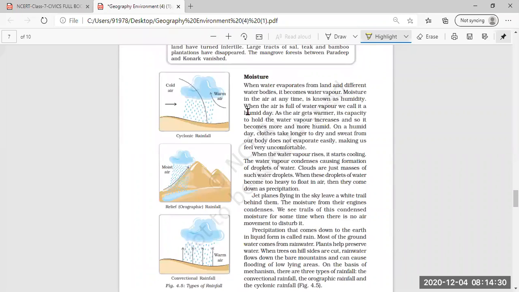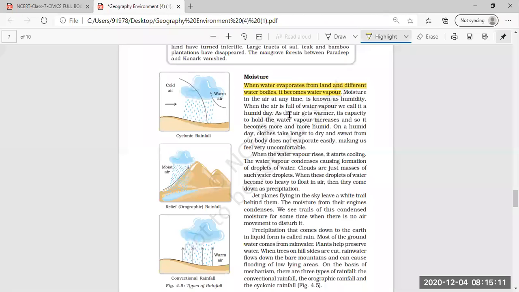Now, the last topic remaining in this lesson was moisture. So what is moisture? When water evaporates from land and different water bodies, it becomes water vapor. So how is water vapor made? When the water evaporates from the land due to the heat of the sun, and this water present in different water bodies evaporates, it becomes vapor, which is called water vapor.